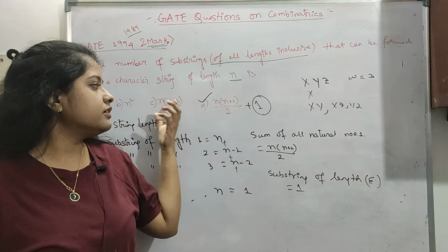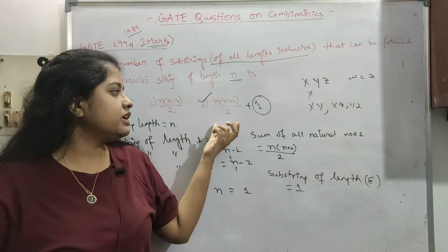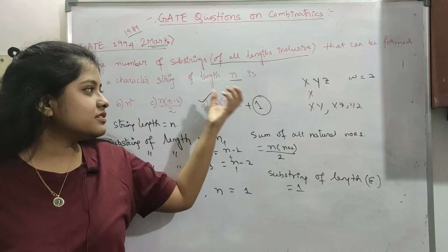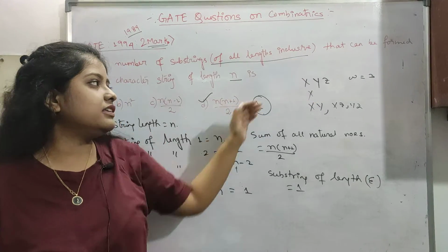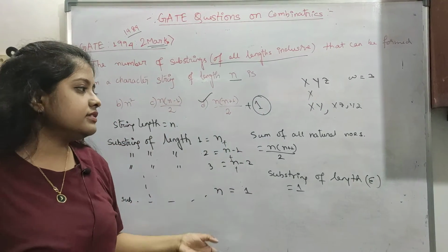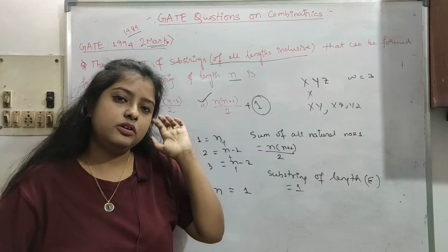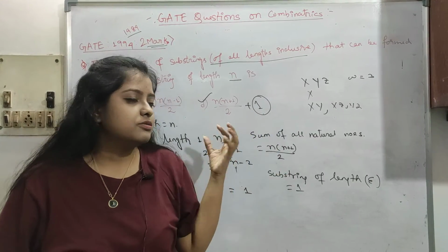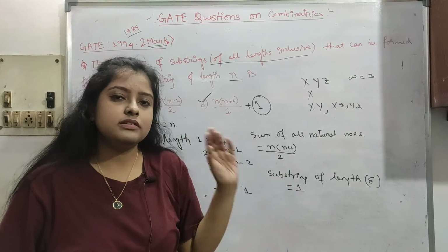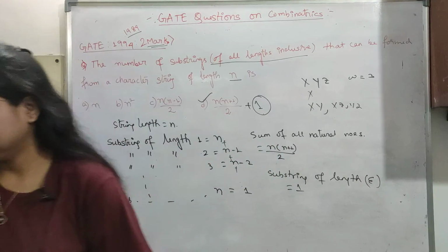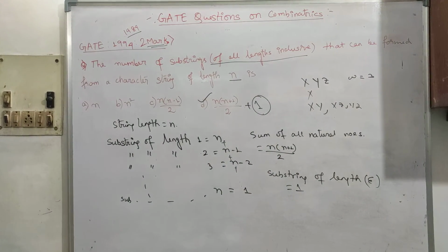You can find out the number and put it here and get the answer. Because options will be given to you, you can do this. If in some case options are not given, as in NAT questions, then you have to do all these things, or else you can go for this, whatever you choose. Finding the correct answer is our first priority. We'll see some more questions.